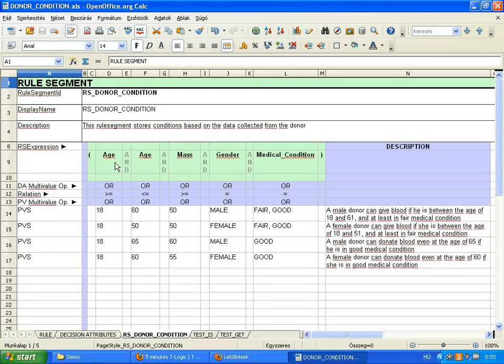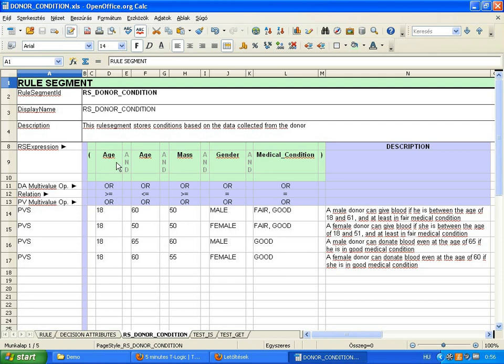We can also see the logical evaluation expression of the rule segment. The variables and the relations to be applied during the evaluation are described in the rule segment. Below the variables of the expression we can find some sets of values. The sets of values displayed in one row are called together a permitted value set, abbreviated to PVS.